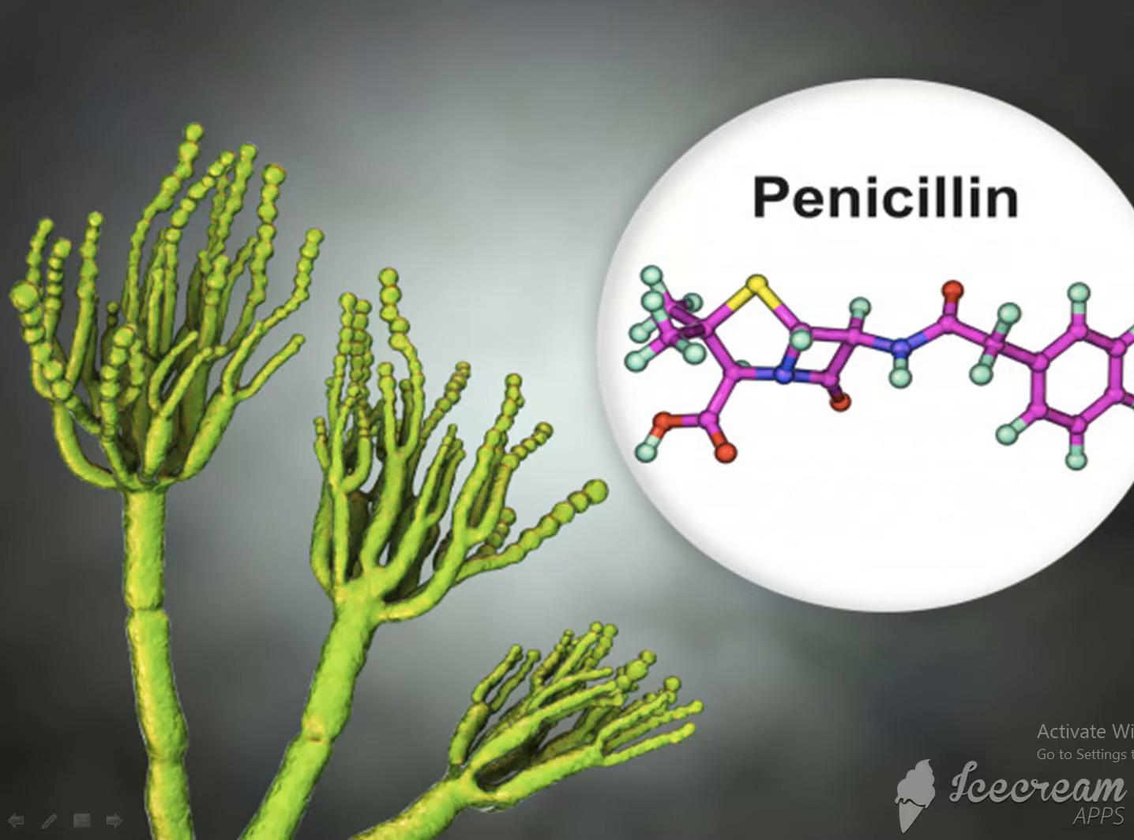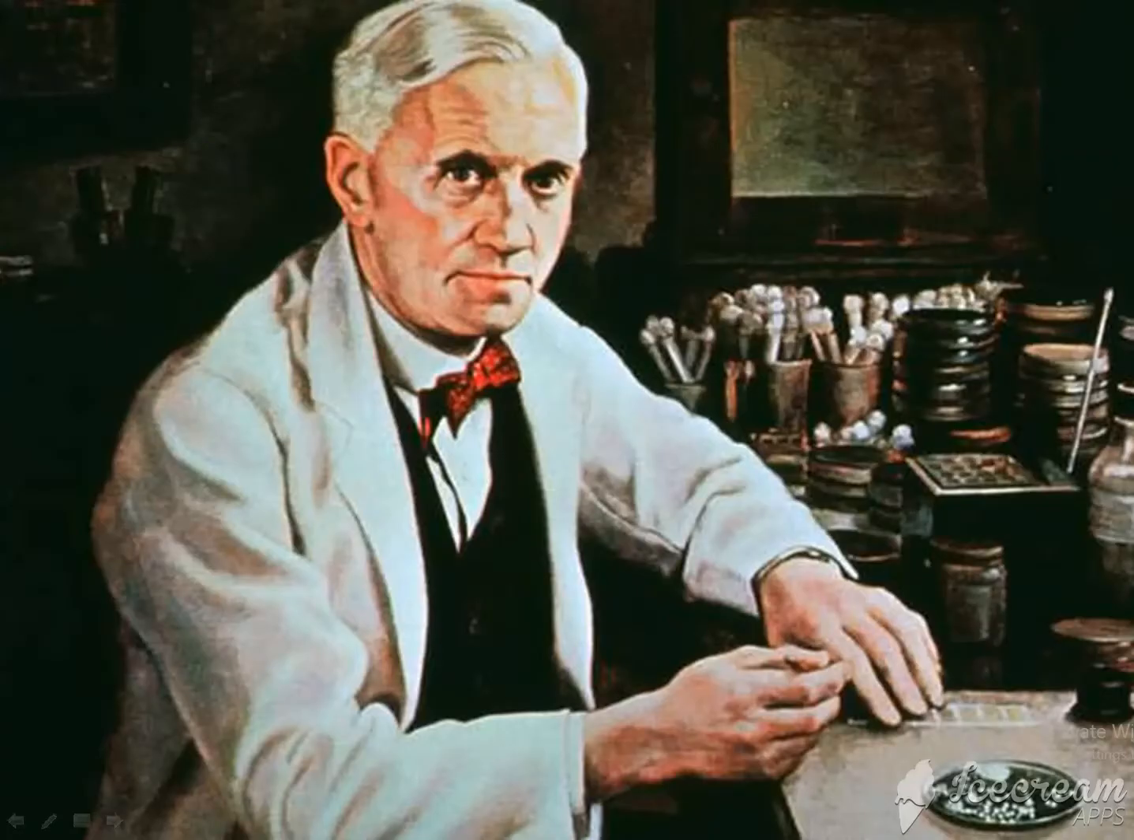And this is penicillin. This is Penicillium notatum. It's a fungi. It is used for making the antibiotic called penicillin. Penicillin is an antibiotic prepared from Penicillium notatum. And this penicillin was invented or discovered by Alexander Fleming. The scientist's name is Alexander Fleming.